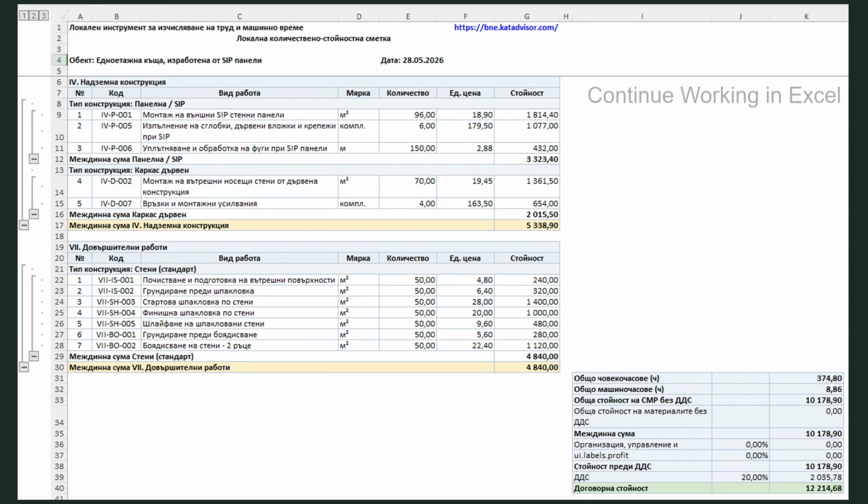Continue working in Excel whenever needed. BuildNorm creates structure first and exports clean spreadsheets for delivery and printing.